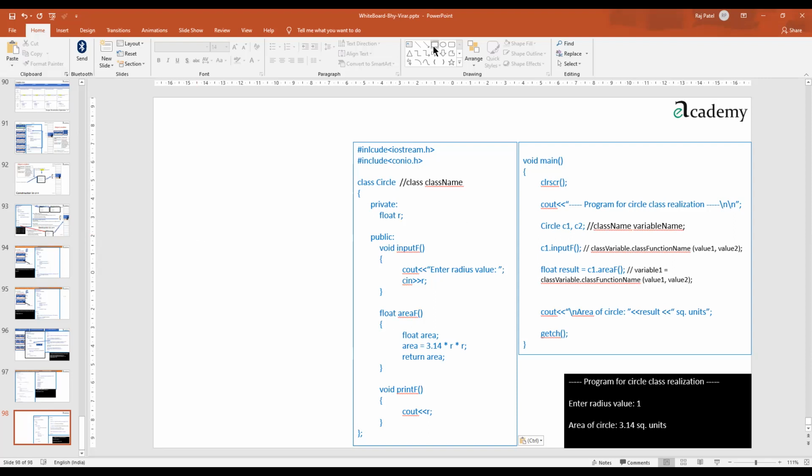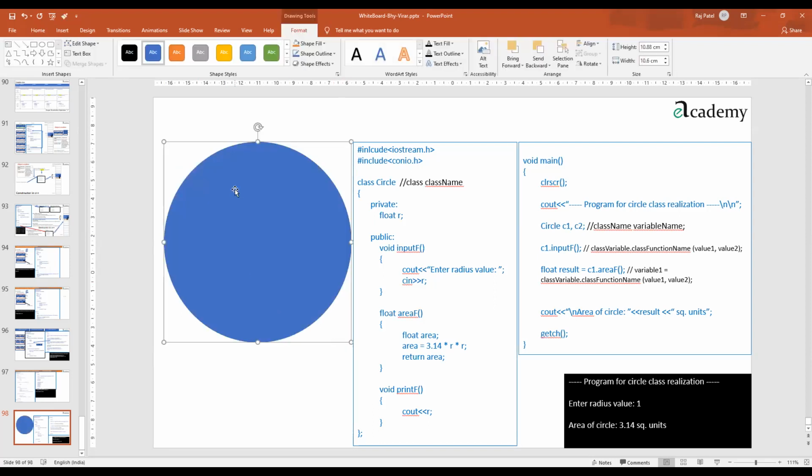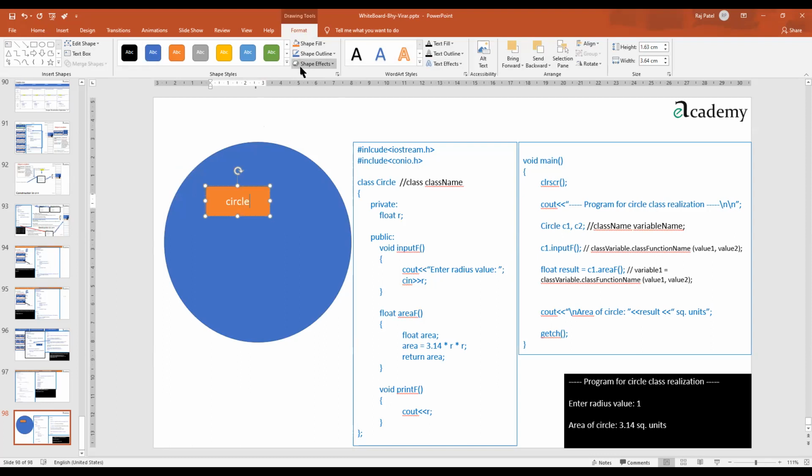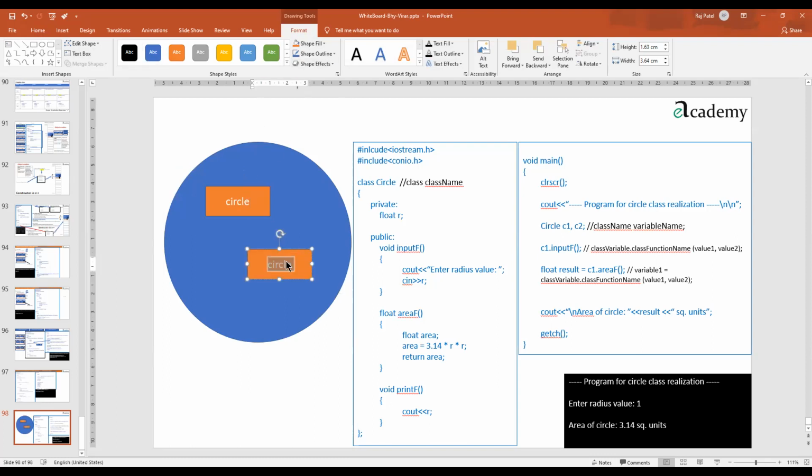Let's say your website has already made a program for circle, then if next day I have certain queries related to rectangle, then also your website should have it.